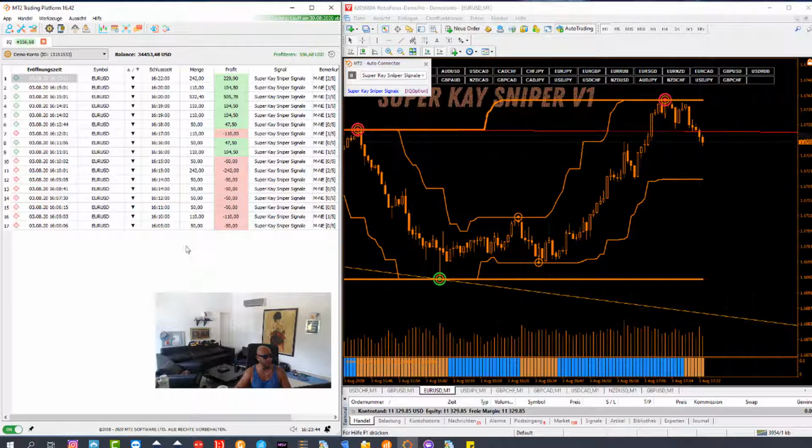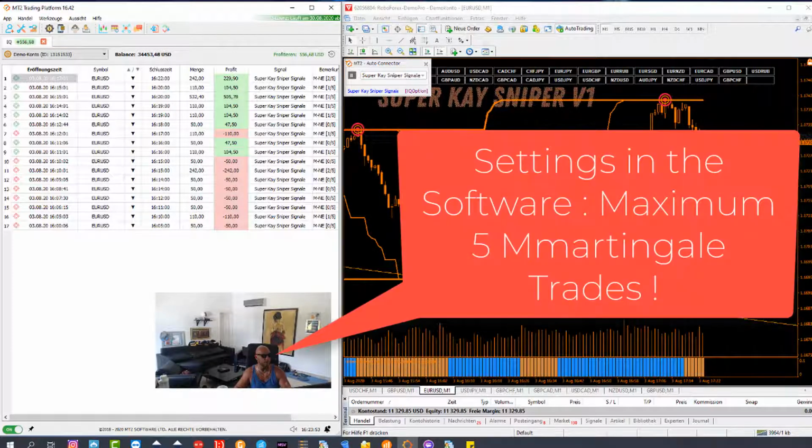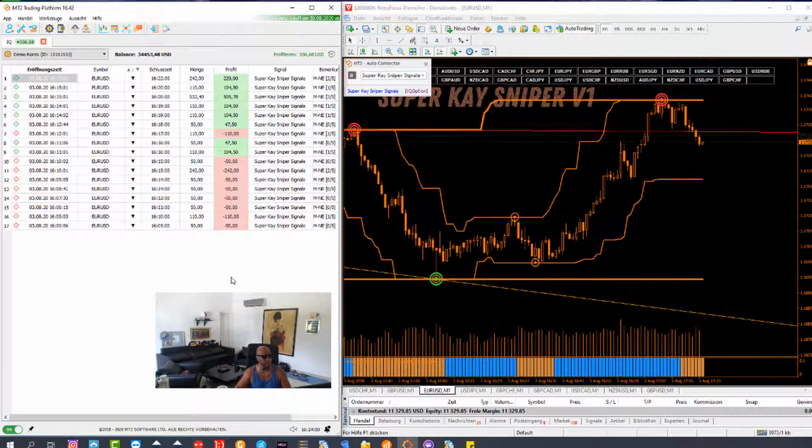I also have a solution in the software: when I lose one trade, I can make a martingale. I put 5 steps for martingale in the software, and we will see at night what we earn or don't earn in the demo account.